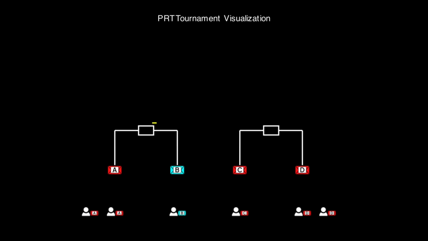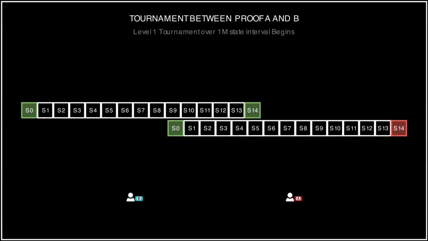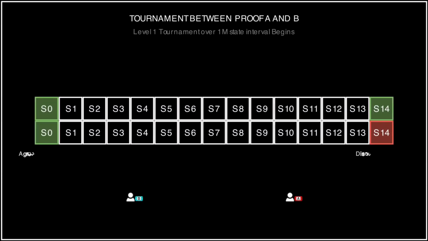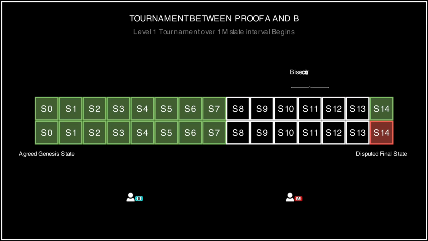PRT tournament begins with validators submitting their proofs, and each proof is paired as they arrive. Each pair begins a bisection tournament to identify the exact state in which the first disagreement between both proofs occurs. This bisection tournament is simply a binary search over the state commitments submitted by each validator.